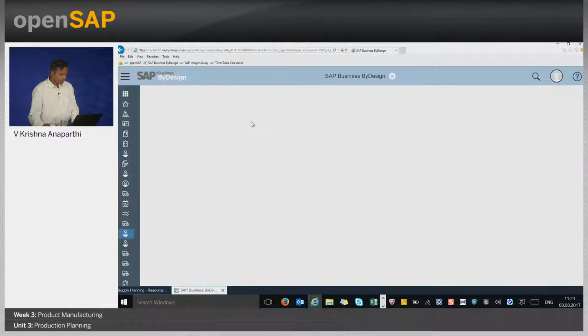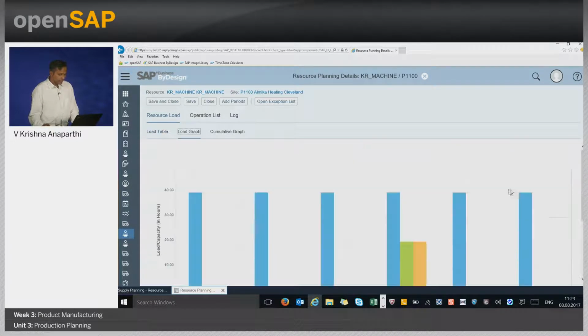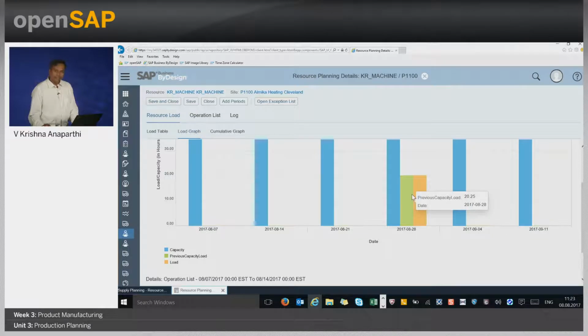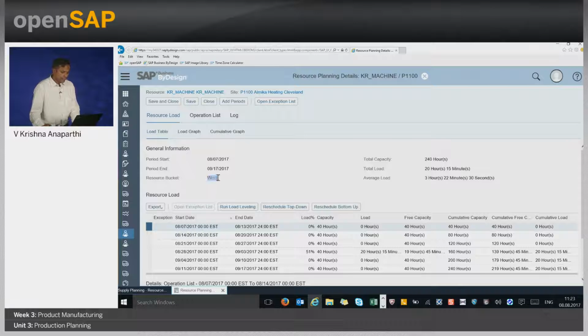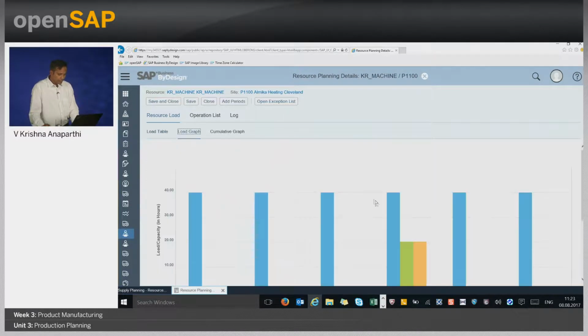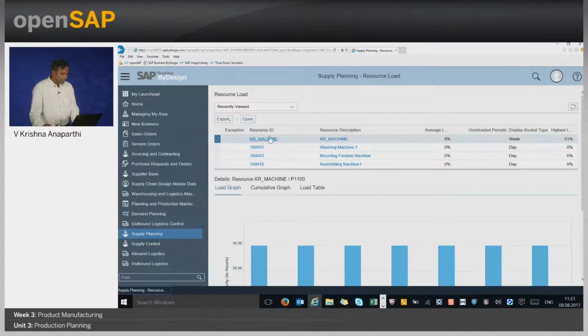So, I will just open this resource KR machine, and we can see in the load graph that there is a load available in the system. And if you see, the entire bucket is week. The system is aggregating the data at a weekly level. So, in the load graph, the system gives me week data. In that week, there is no loading. We can also change the loading view from the week to the daily basis. Let us quickly do that.